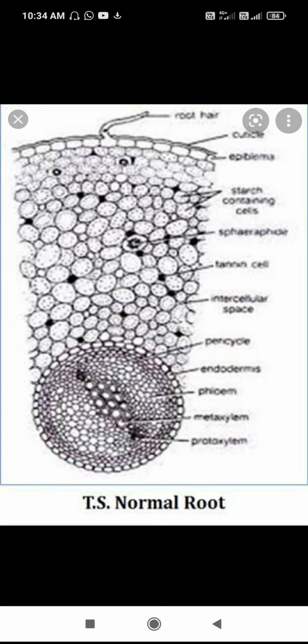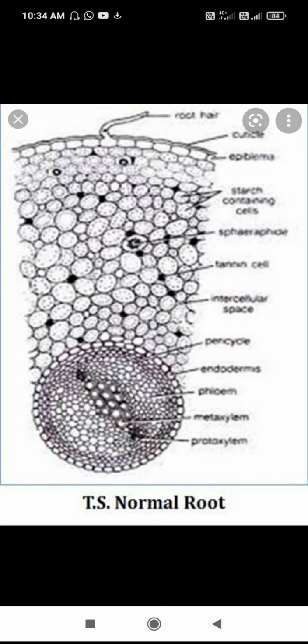Next we have to discuss the first one, the epidermis. What is the epidermis? It is one cell thick, without intercellular space, and covered by cuticle.